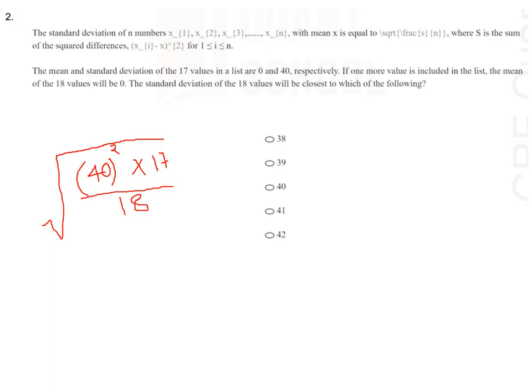So now divide it by n. What is n now? That is 18. And then take the square root. We are using the formula root over s by n that is given in the question. So what is the answer? That is 38 point something. So the answer will be option B, 39.